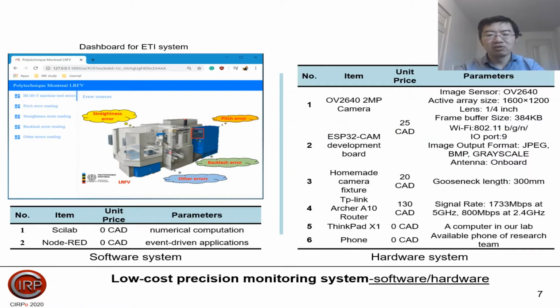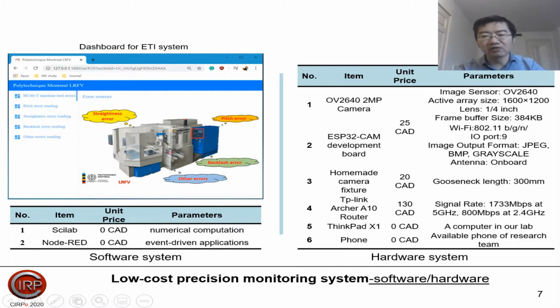Well, as for the details of the selected software and hardware, we use SciLab and the Node.js software, which are open source, so they are very cheap. And this is a dashboard we developed for our system. It mainly includes the main figures and also some subtitles such as pitch error compensation, straightness error compensation, backlash error compensation, and other error compensation.